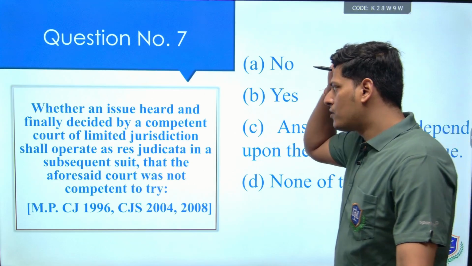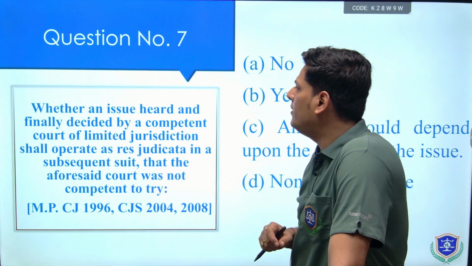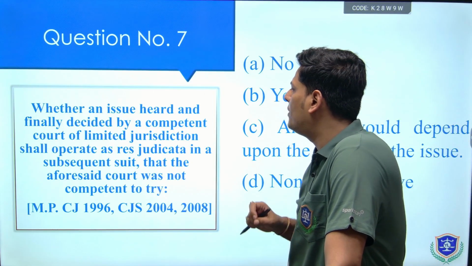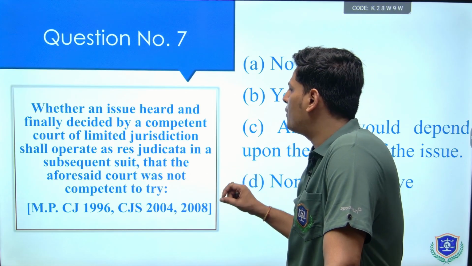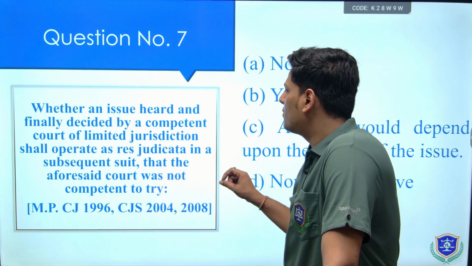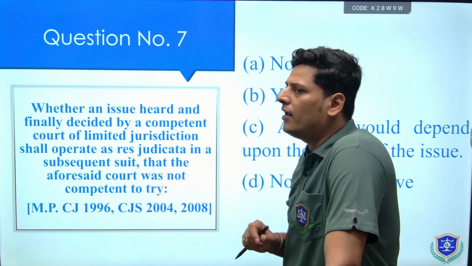Now we come to the next question: whether an issue heard and finally decided by a competent court of limited jurisdiction shall operate as a res judicata in a subsequent suit that the aforesaid court was not competent to try.